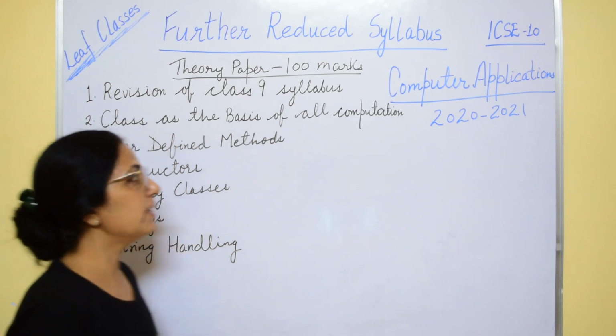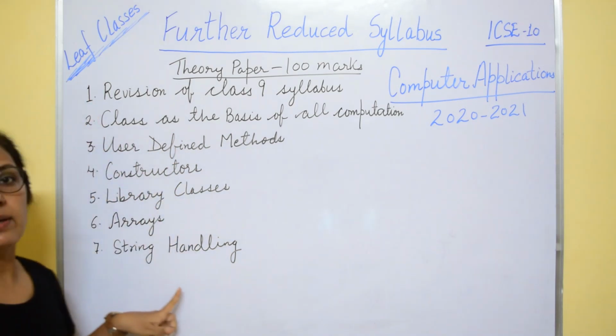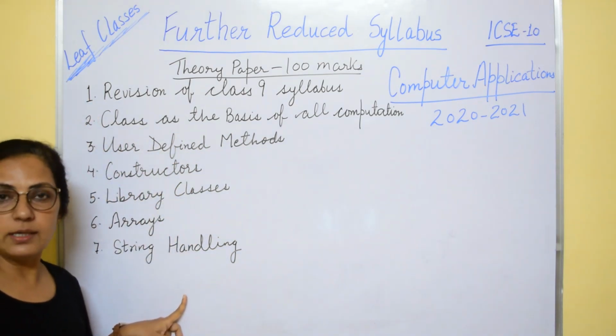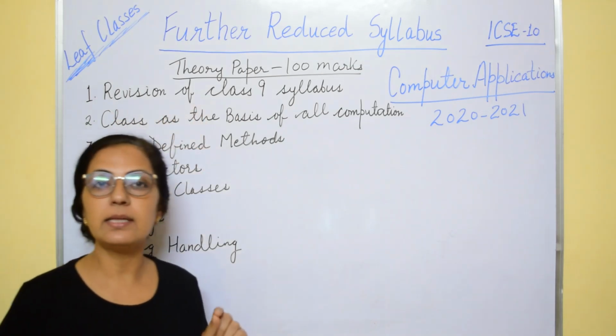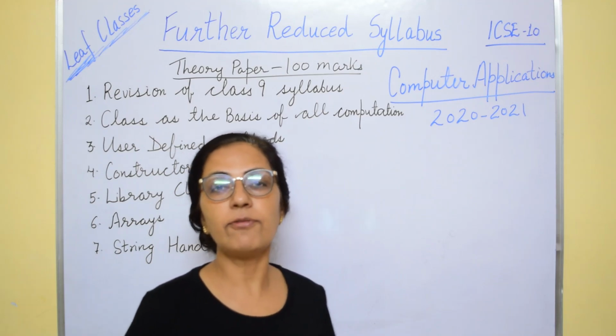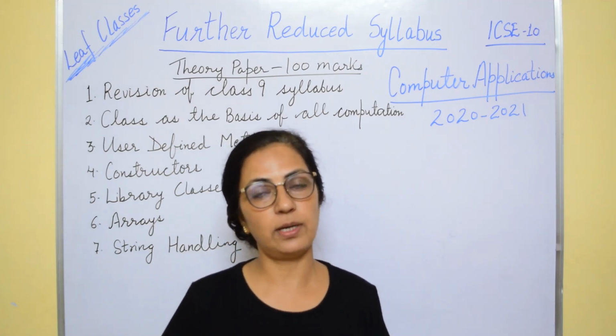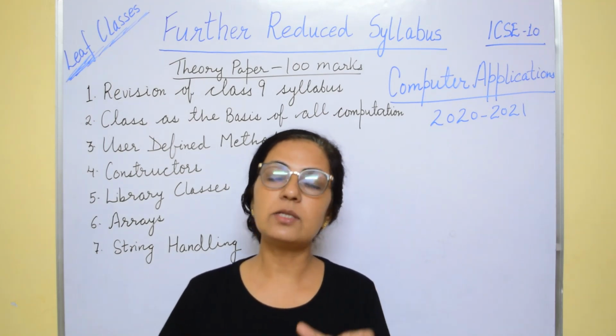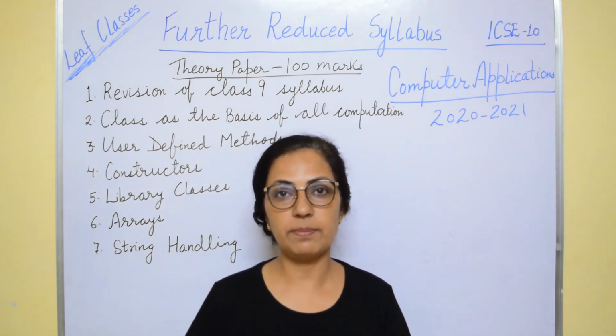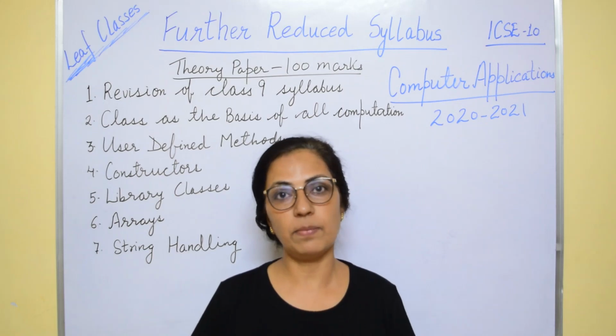In total, we have 7 points in your syllabus. First is revision of class 9th syllabus. In this you have, starting from introduction to object oriented programming concepts till nested for, all of this was there in your class 9th syllabus. You have already done this in the previous year.